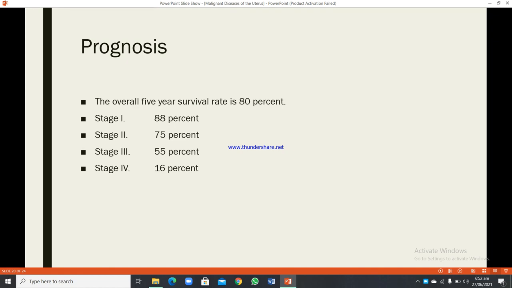Prognosis. The overall 5-year survival rate is 80%: stage 1 88%, stage 2 75%, stage 3 55%, and stage 4 only 16%.